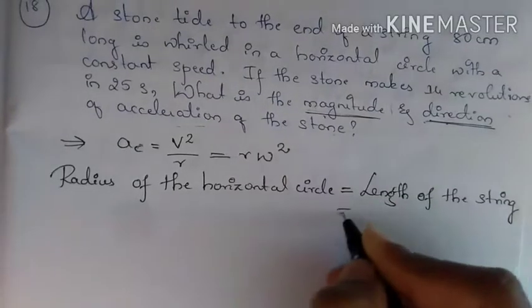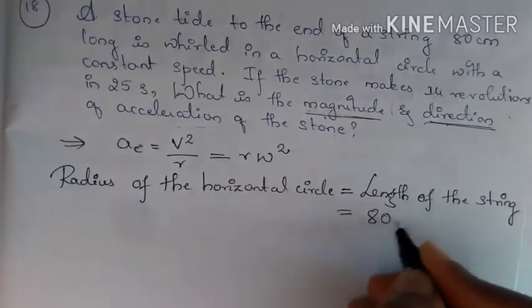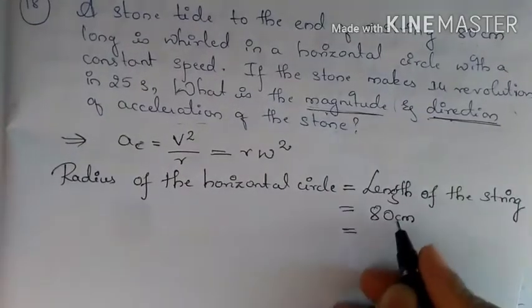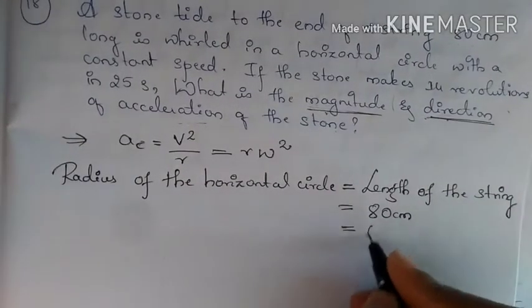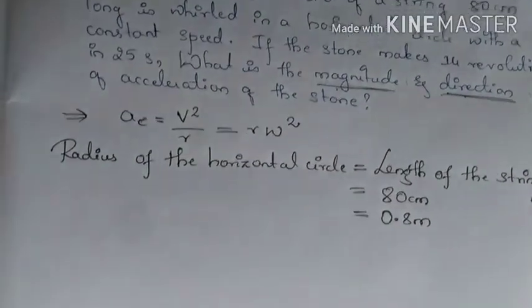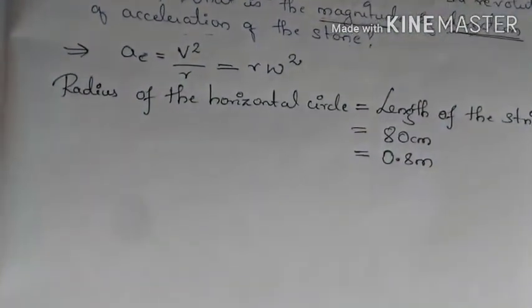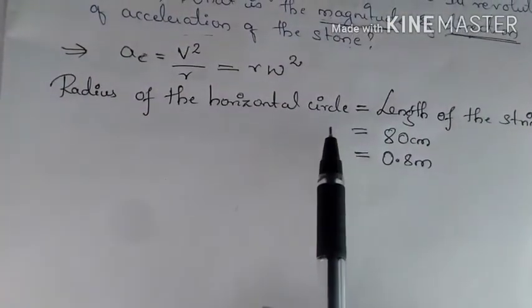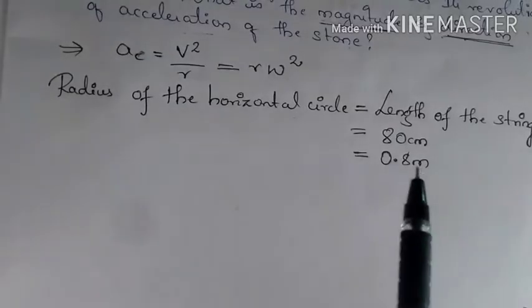So which is equals to how much? 80 centimeter, or you can also write this in meters. So if I take, this will be 0.8 meters. So radius of the horizontal circle which is created by the string and stone is 0.8 meters.